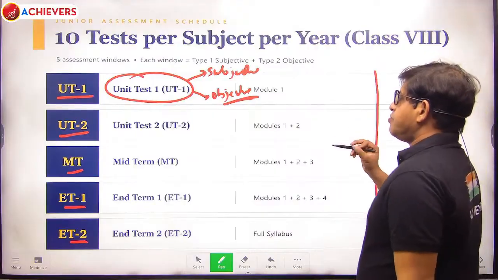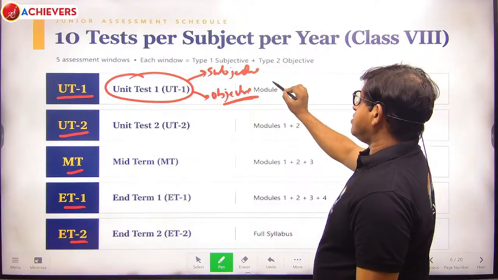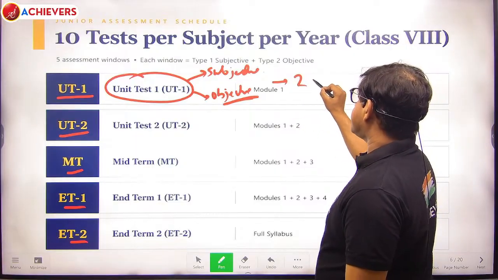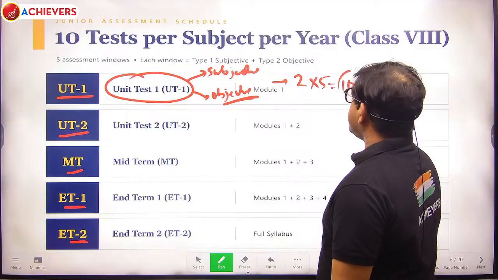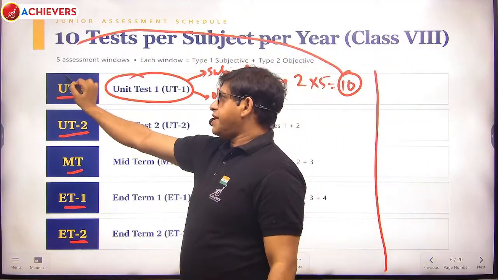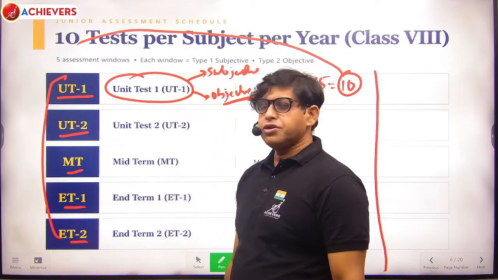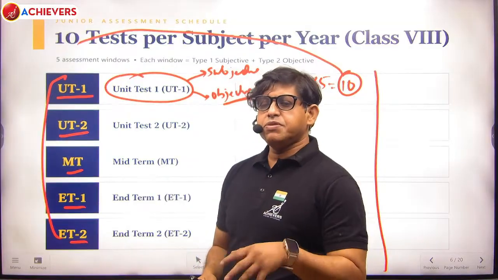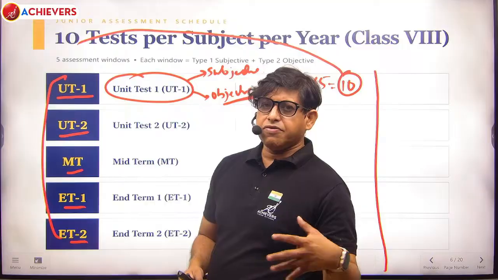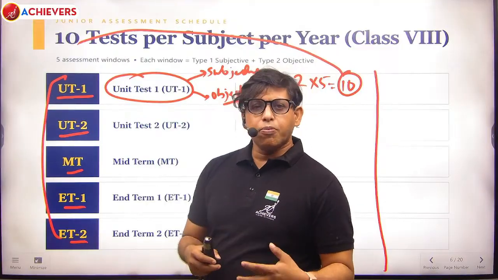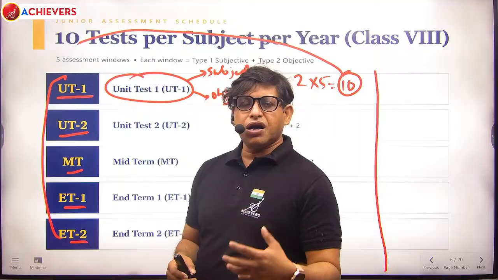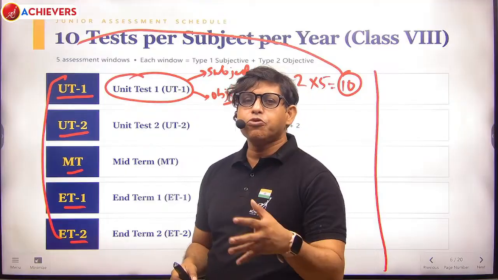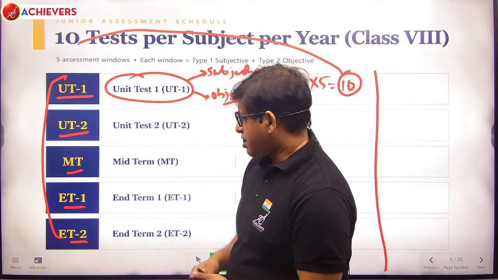So in every exam, UT1 for example, there are two exams, subjective and objective. You can do the maths here: there are 5 exams, so 2 into 5 gives 10 tests. The 5 exams are UT1, UT2, MT, ET1, ET2, and every exam has 2 papers, one subjective and one objective. The objective paper is in the line of pre-JEE and pre-NEET preparation, and a little bit complex also, just to make your mindset very strong with respect to those examinations. But our main motto is taking the school or board examination.